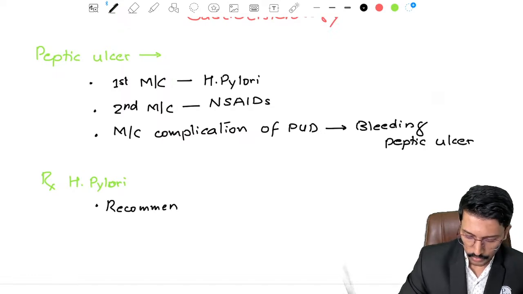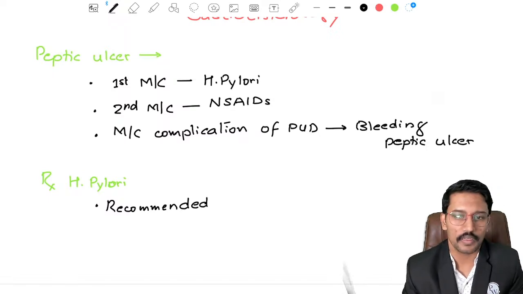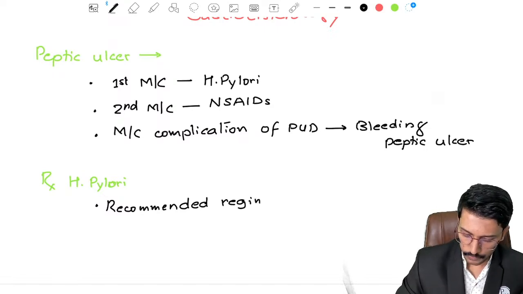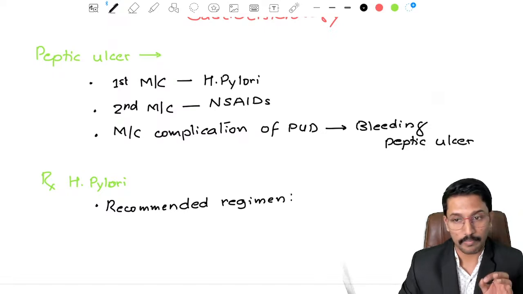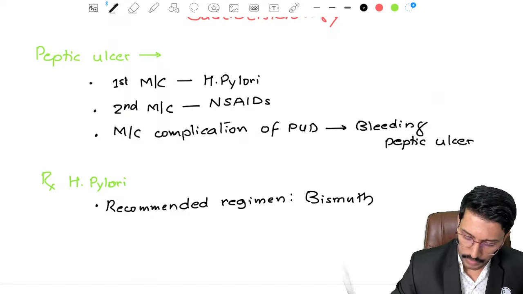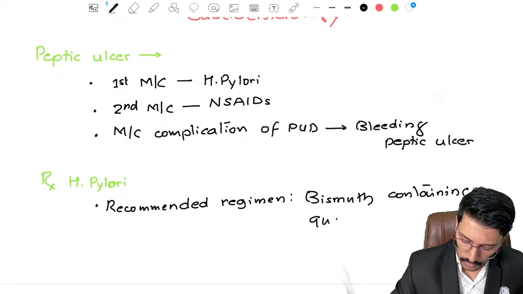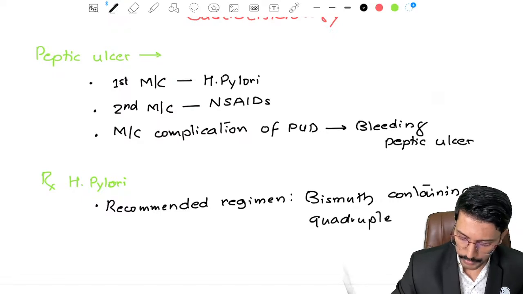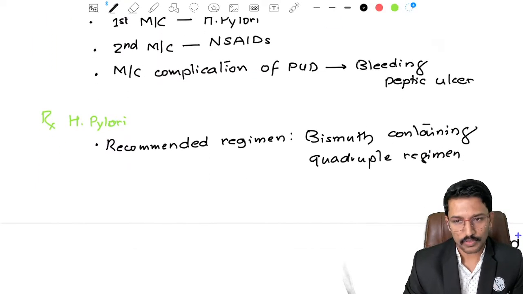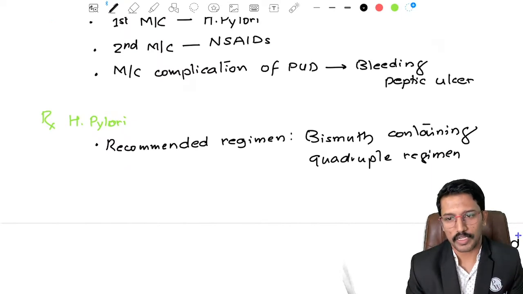Do we think we should be giving a triple drug regimen to patients diagnosed with H. pylori positivity in India? No. The recommended regimen is the quadruple regimen, which must contain bismuth. So the recommended regimen is the bismuth containing quadruple regimen. Why is this regimen recommended over the triple drug regimen? That brings one important MCQ point.